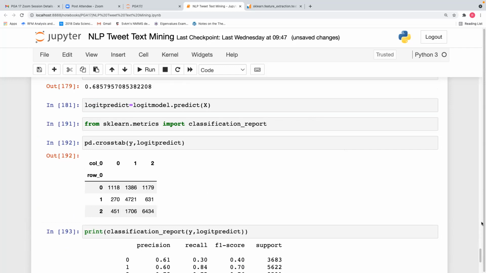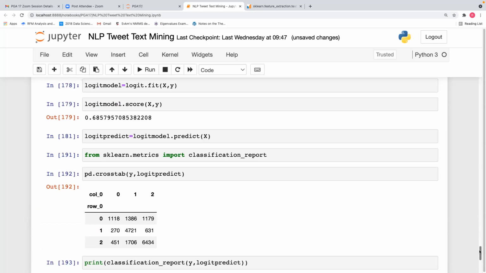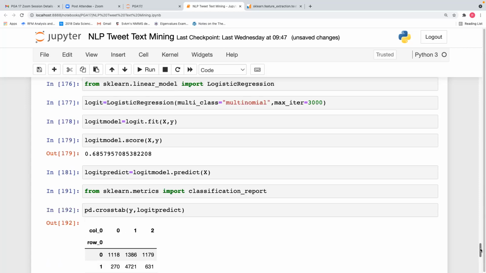So this is the classification report. Overall accuracy is 69%. Got it, all of you? All of you got the logistic regression model with max iterations of 3000 and class multinomial.